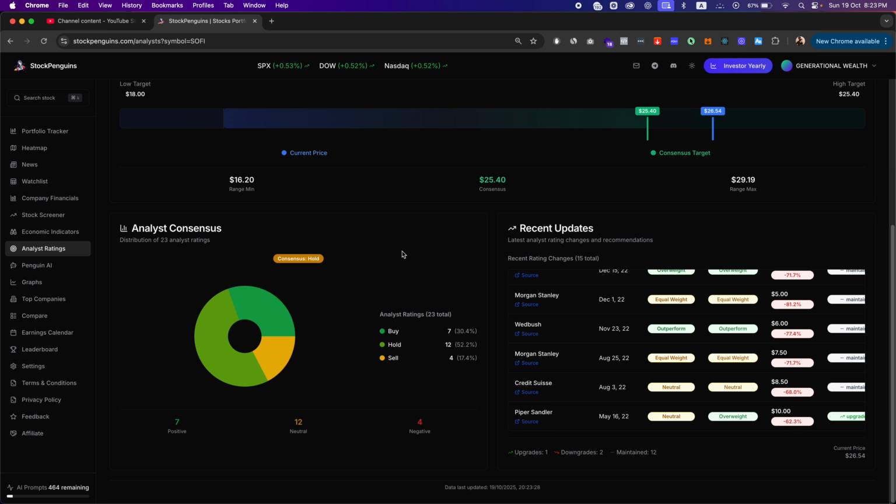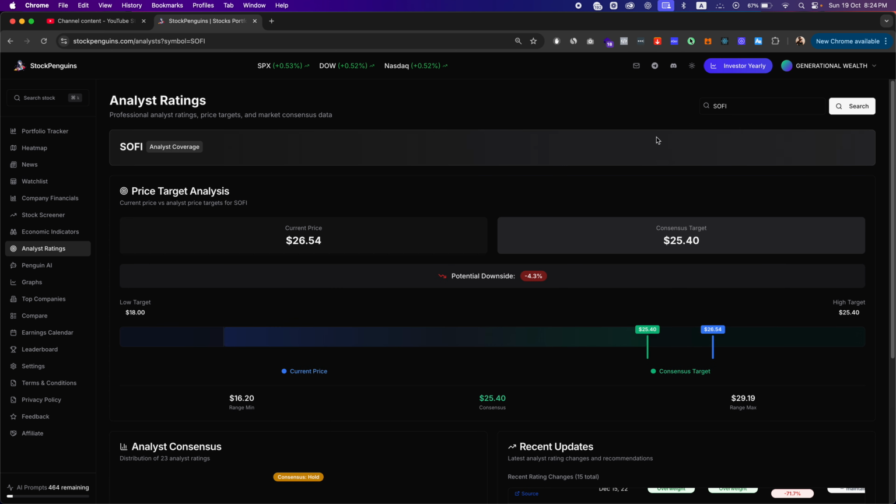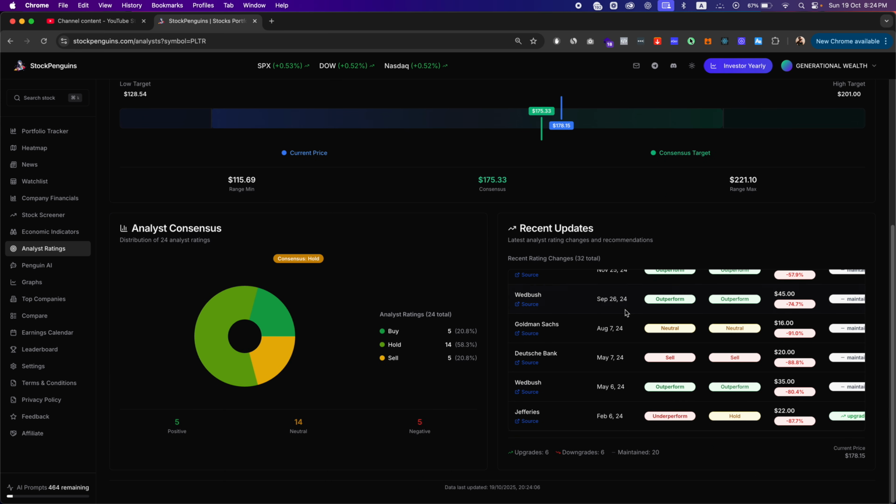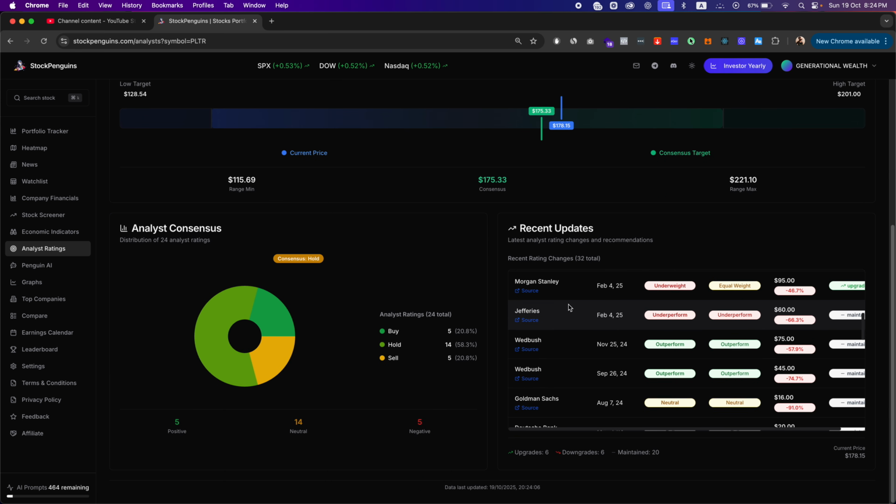And you can see what the sentiment is around the stock. I'll give you one more example here, one of the hottest stocks in the market, Palantir Holdings. For Palantir, you can see potential downside of negative 1.6%. Most of the analysts think that this company is overvalued, and you can see it from here as well. You can see every single firm, Morgan Stanley, Jefferies, and so on, and you can also see the source, so you know exactly where this information is coming from.